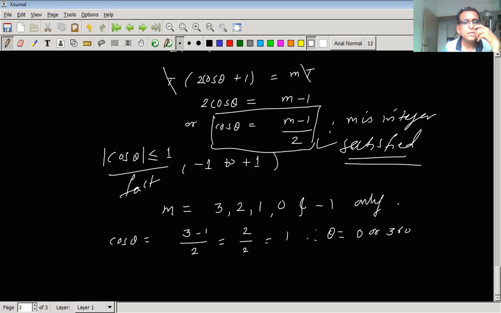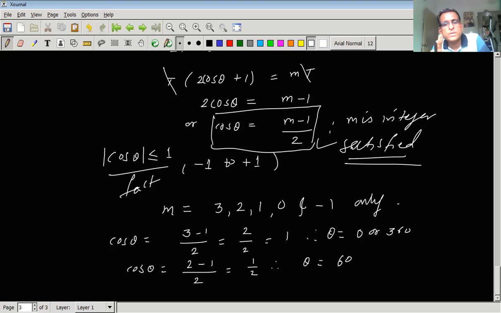Similarly, if we put m equal to 2, so 2 minus 1 divided by 2. So it is 1 half. So what is the value of theta? Cos theta is 1 half, so the value is 60 degrees. Cos 60 is 1 half, isn't it? Similarly, we can put the other values of m, and we will calculate the values of theta.